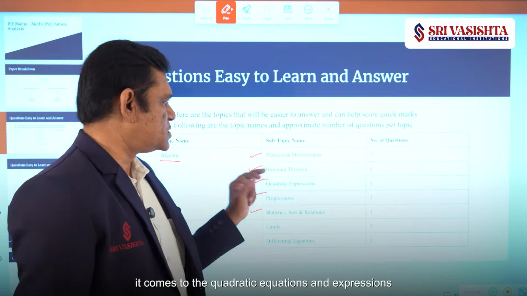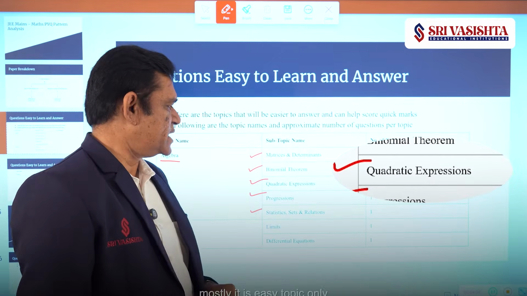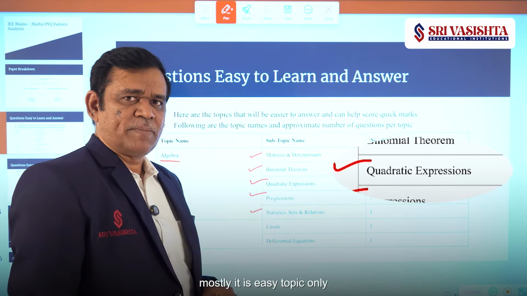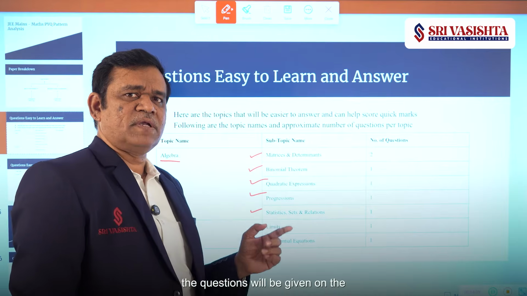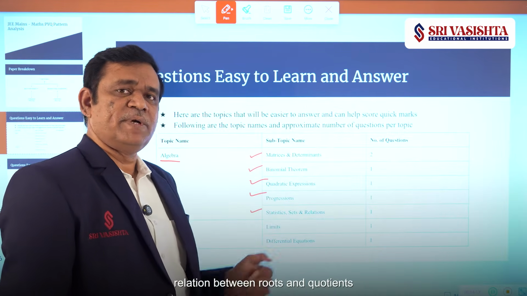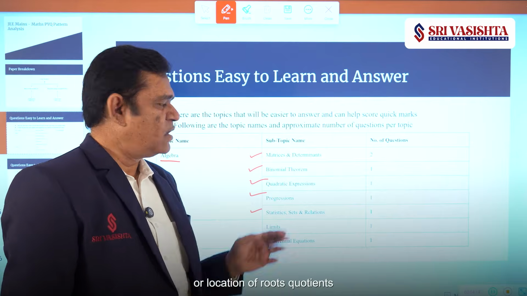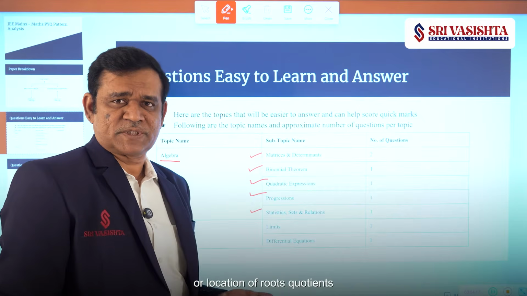Now, when it comes to quadratic equations and expressions, mostly it is an easy topic only. The questions will be given on the relation between roots and coefficients or location of roots.